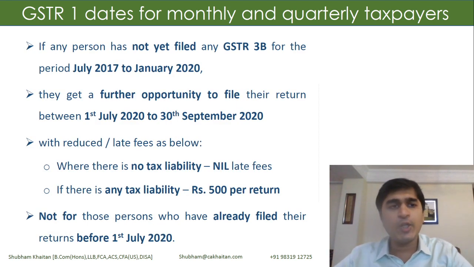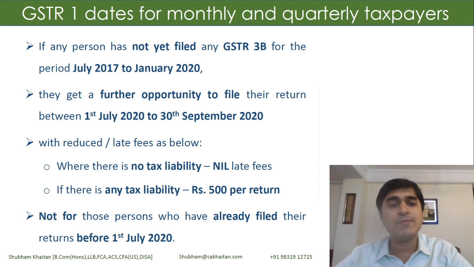Last but not the least, we are talking about a certain category of taxpayers who did not file their returns earlier and want to file their returns now. For certain people who could not file their GSTR 3B earlier, from July 17 to January 20, and are wanting to file now, they thought their late fees would be very high.